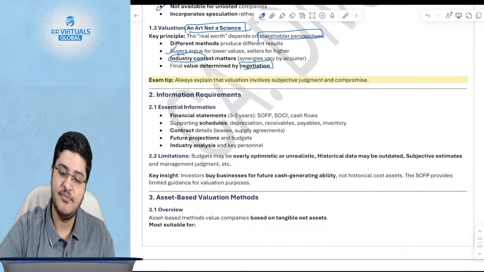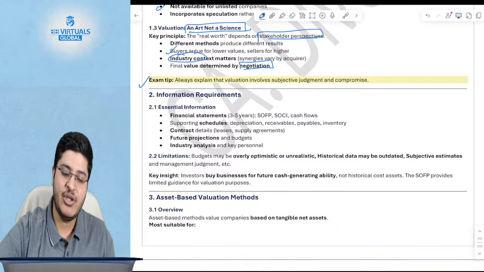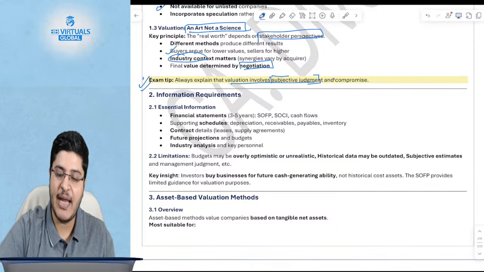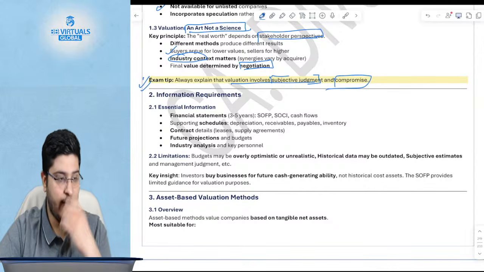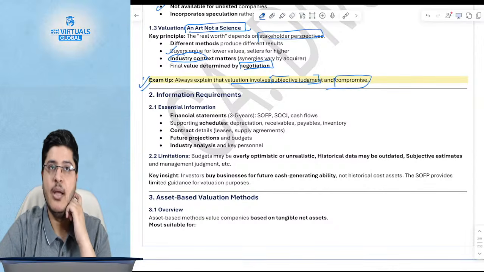Okay. So always in the examination, explain that valuation involves subjective judgment and compromise, and eventually the valuation gets determined by what is the negotiation.